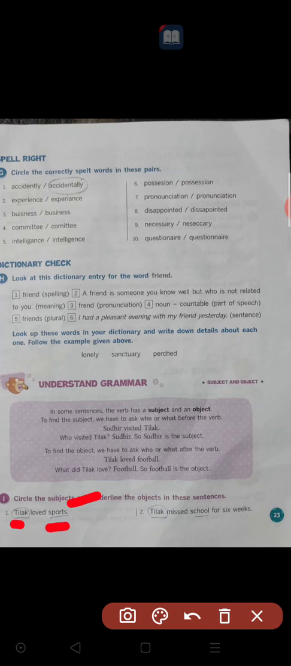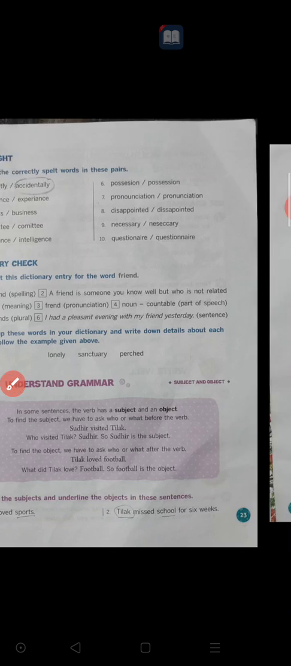Second one: Tilak missed school for 6 weeks. Which is the subject? Which is the object here? The subject is Tilak. Who missed school for 6 weeks? Tilak missed school for 6 weeks. So he is the subject, and school is considered the object here. "For 6 weeks" we cannot consider as an object. There must always be a noun in this place. So school it is. Then later we can go to the third one.